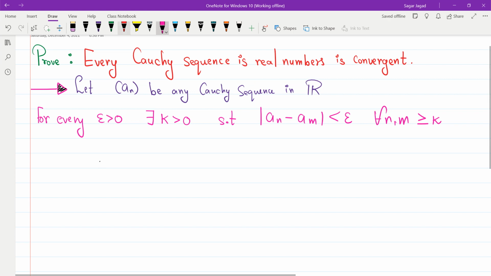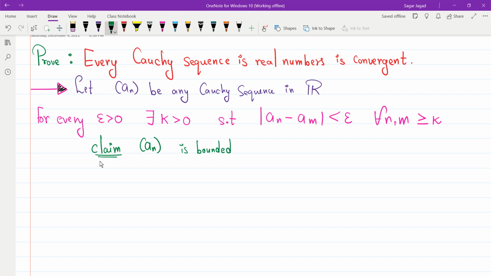To prove it is convergent, first of all we will prove that Cauchy sequences are bounded. So what I claim is that this sequence, which is a Cauchy sequence, is bounded, because this will help us to prove it is convergent, because we know that every bounded sequence in R has the Bolzano-Weierstrass property. We are going to use the Bolzano-Weierstrass property, hence we will show it is a bounded sequence.